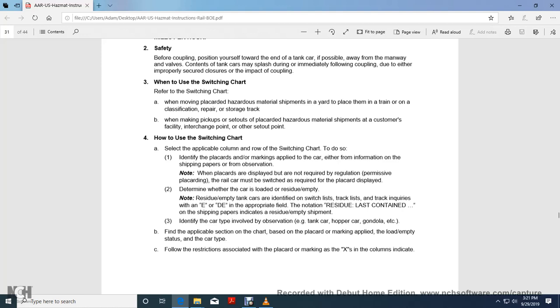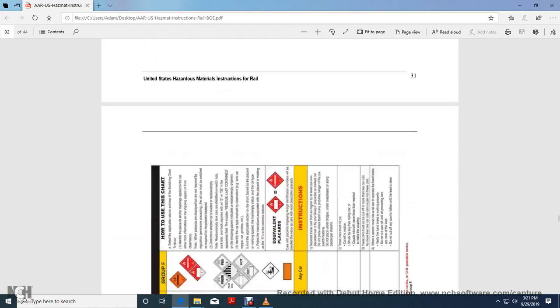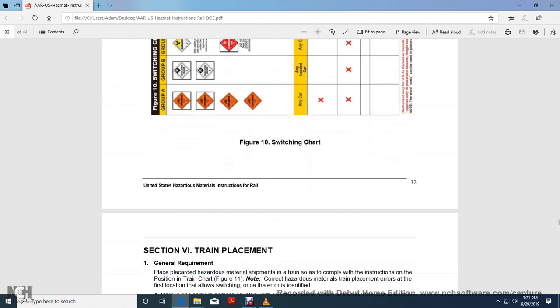Determine whether the car is loaded or residual empty. Residual empty cars are identified with the switch list, the track list, track inquiries E or DE, or the appropriate notation, residual last contained, within the shipping paper that indicates a residual empty shipment. 3. Identify the car type involved by observation: tank car, hopper car, gondola, etc. Finally, find the applicable section of the chart based on the placard marked, applied, load or empty status, and the car type. Follow the restrictions associated with the placard marked with the X in the columns indicated. And then it shows the switching chart.